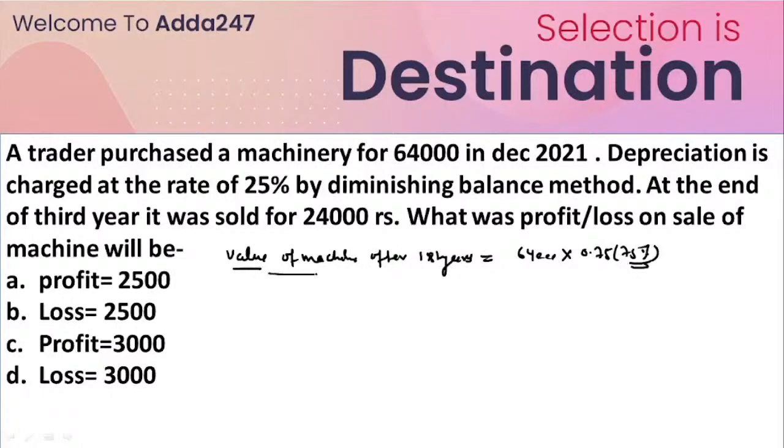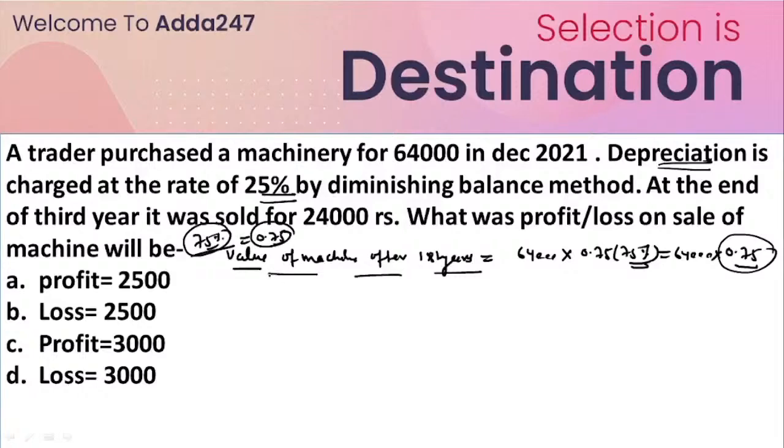So this would be our value of the machine after the first year, isn't it? Because depreciation is charged at 25%. So the value of the machine after the first year would be 64,000 multiplied by 0.75, because the value of the machine would now be 75%, and this 75% can also be written as 0.75.